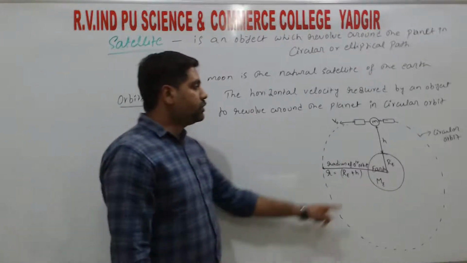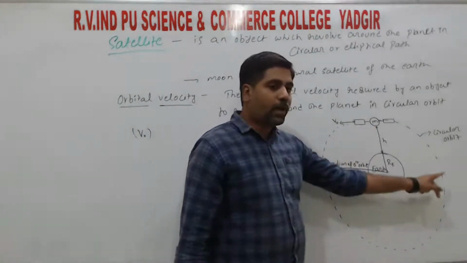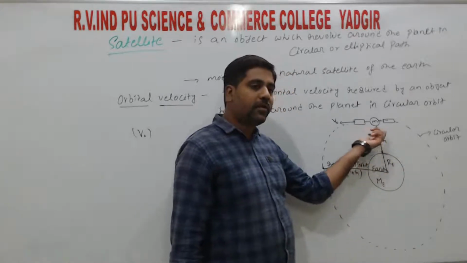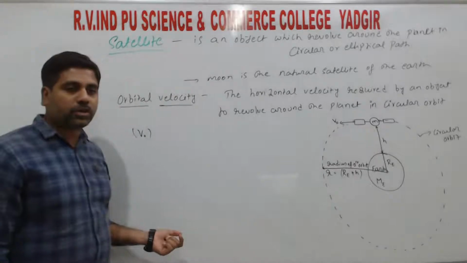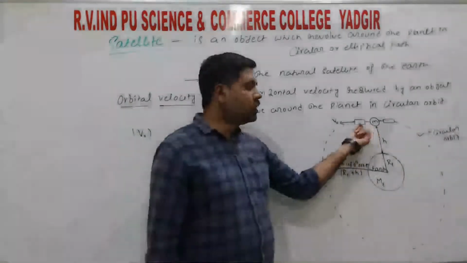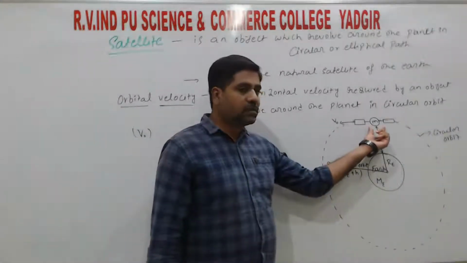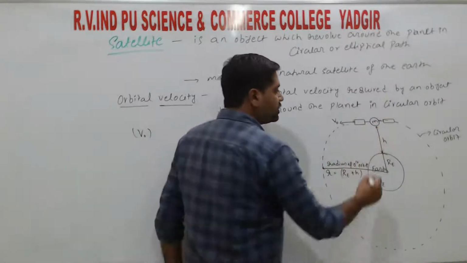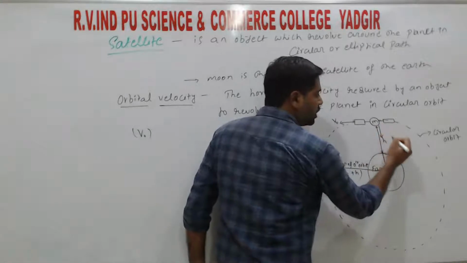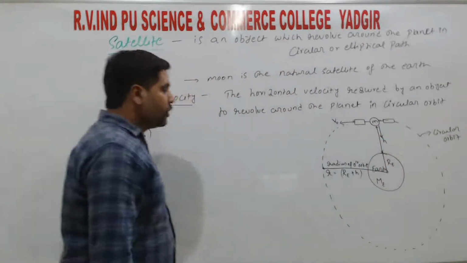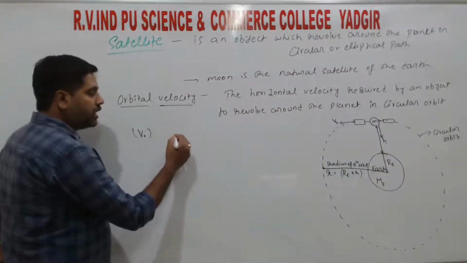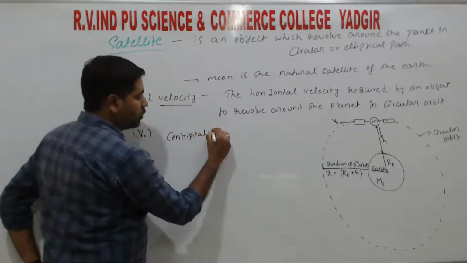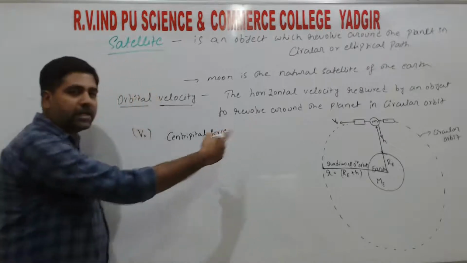As the object is moving in a circular path, it experiences the centripetal force. This is again from Newton's laws of motion. Any object moving in a circular path experiences a force, that force is the centripetal force, and it always acts towards the center of the earth. So from that we can write the relation for the centripetal force experienced by the satellite.